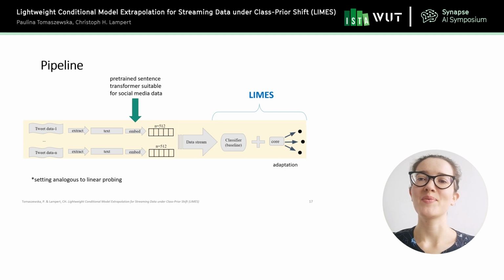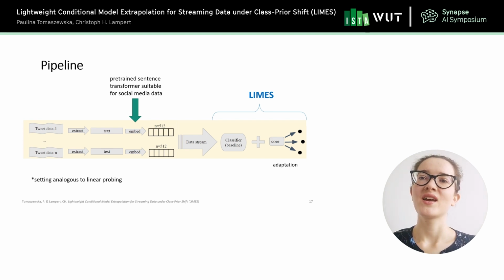Okay, so now a few words about the implementation of the system. First of all, we downloaded data from Twitter. Then we extracted the needed information, first of all the text of the tweet. And then we wanted to create embeddings of the text. Here we applied a pre-trained sentence transformer, which is suitable for social media data. Once we applied it, we obtained embeddings of size 512.